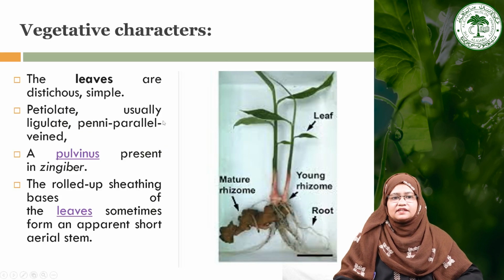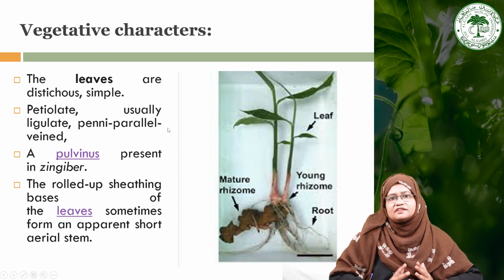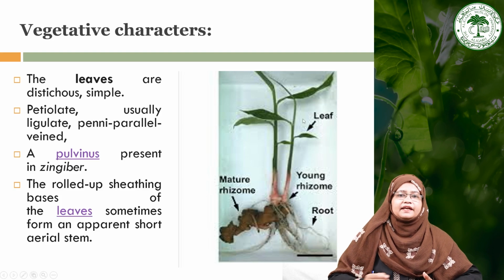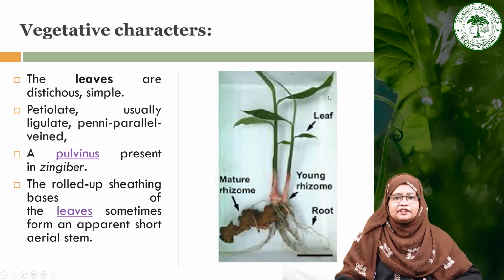Now moving towards the next vegetative character, that is leaves. As we have seen, leaves are distichous. As you can see here, this is the position of leaves. These are simple leaves, and they also have a petiole. Usually leaves are ligulate. This is one of the diagnostic characters of this particular family, and they are generally penniparallel veined. There is one prominent midrib, and the parallel veins run together adjacent to this midvein region,